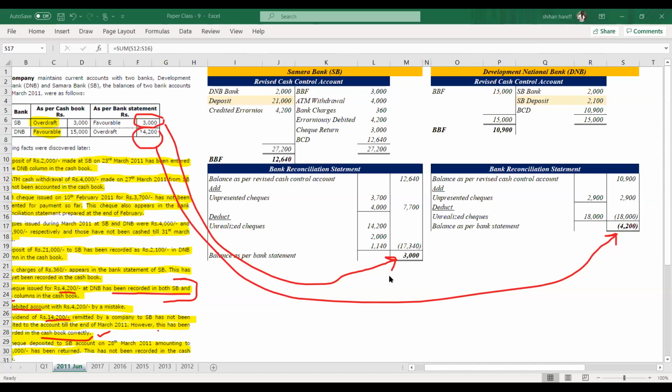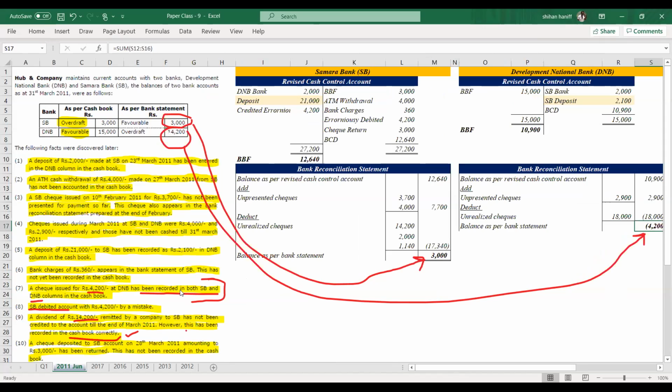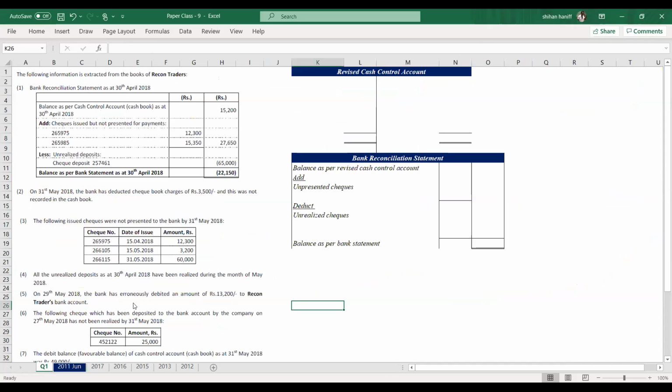Then we will do the last question. Right? Last question, any doubts from this? Okay. We'll do question number 1, which is on the paper.